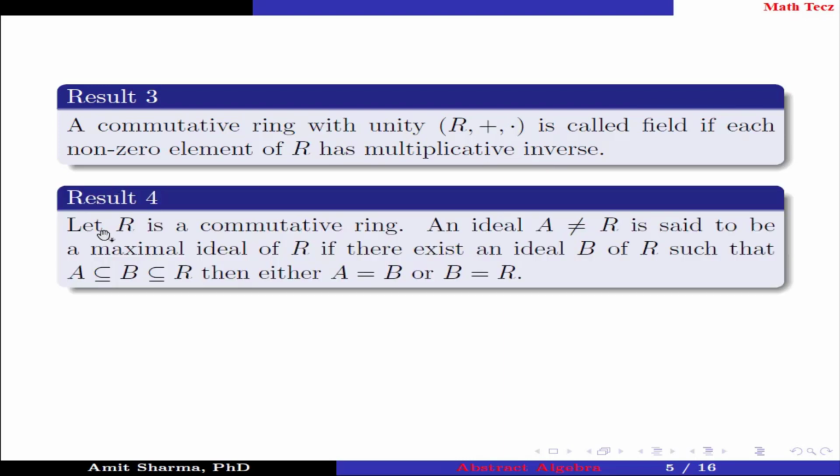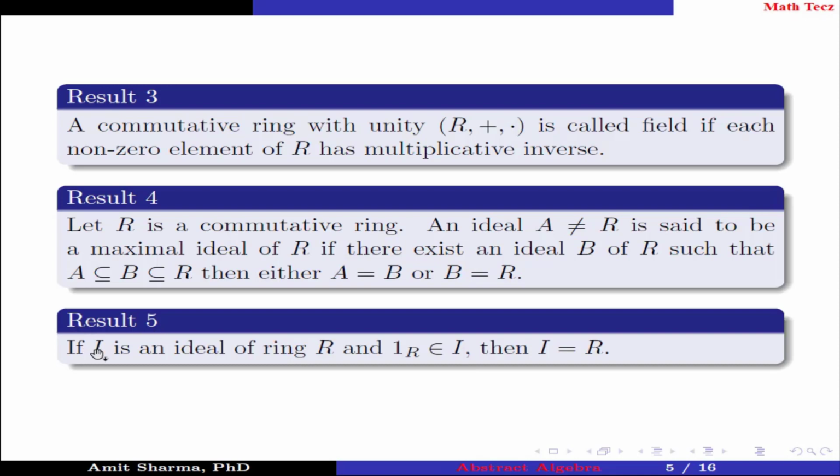Result number 4. Let R be a commutative ring. An ideal A which is not equal to R is said to be a maximal ideal of R if there exists an ideal B of R such that A is contained in B and B is contained in R, then either A equals B or B equals R. Result number 5. If I is an ideal of ring R and the unity of R belongs to I, then I is equal to R.